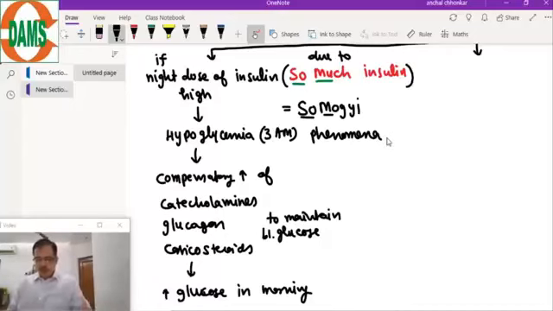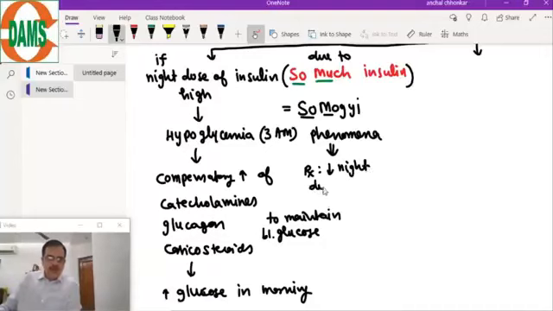This is known as the Somogyi phenomena. In the Somogyi effect, there is a hypoglycemia followed by hyperglycemia. So what you need to do is decrease the night dose of the insulin. Treatment of Somogyi phenomena: decrease night dose of insulin.